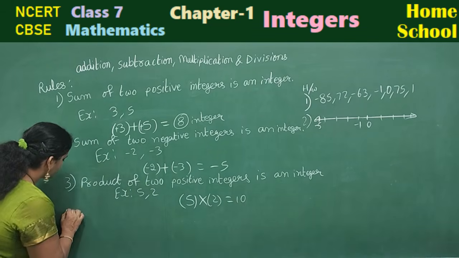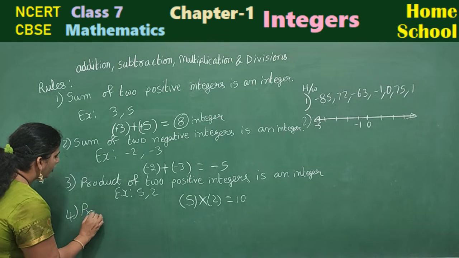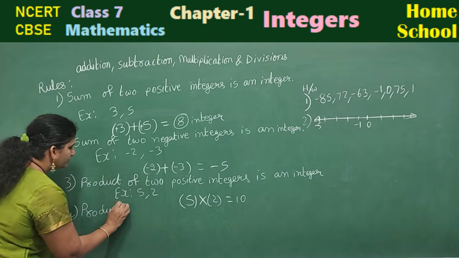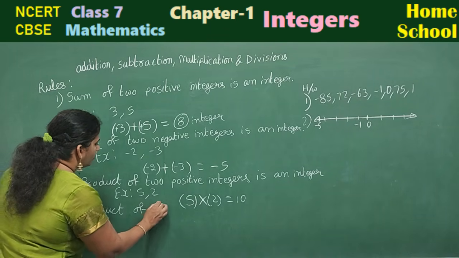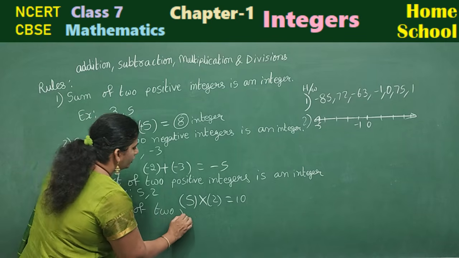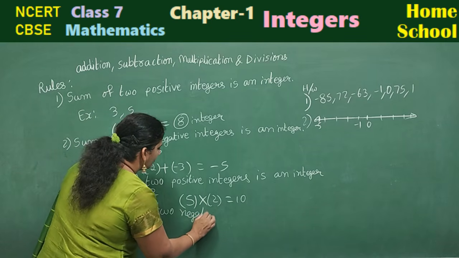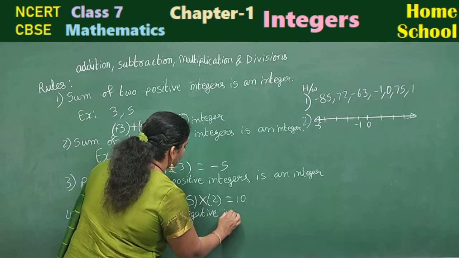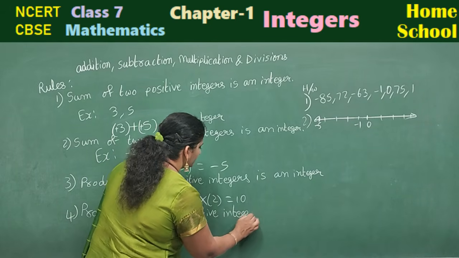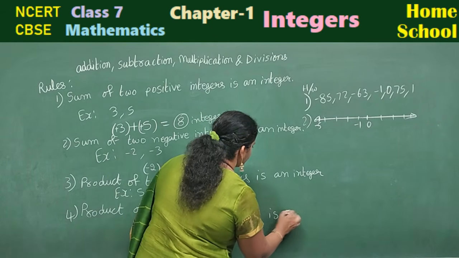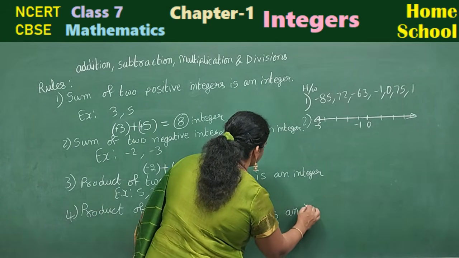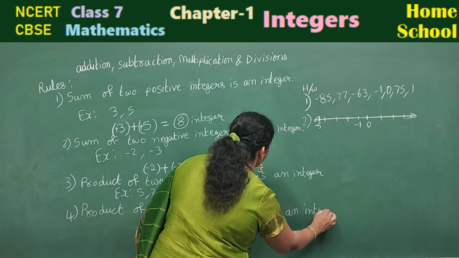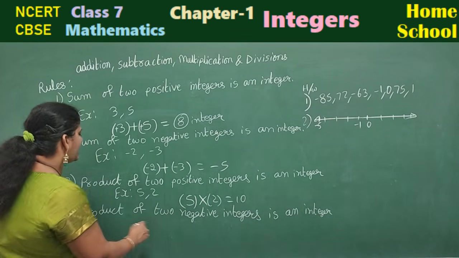And coming to your next rule, product of two negative integers is an integer. Let's check it out with an example.